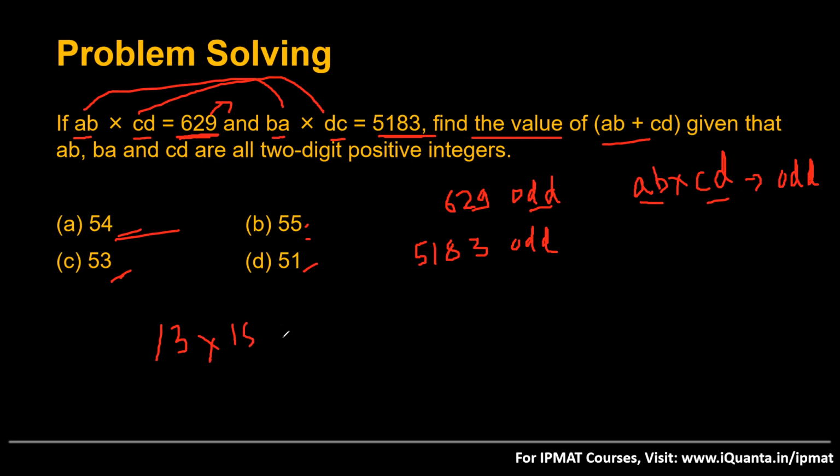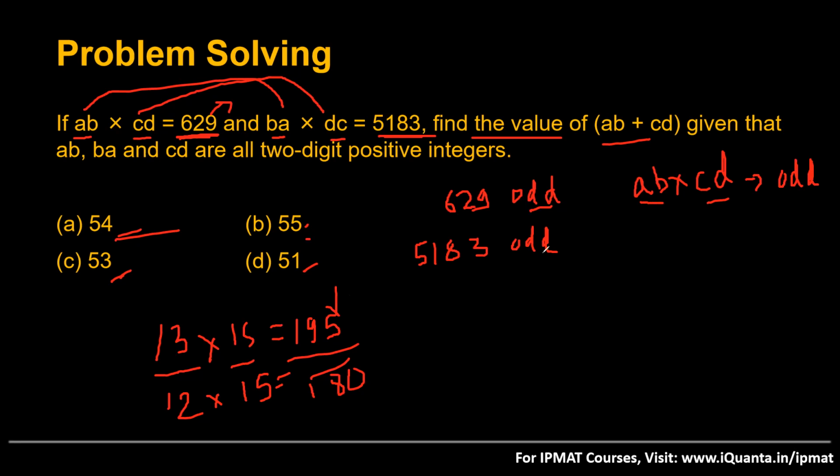What do I get? 130 and 65, 195, which is odd. While if you multiply just one even number with any number, say 12 into 15, you get 180, which is even. So we always get an odd product only when we multiply two odd numbers. That means AB will be odd, CD will be odd.